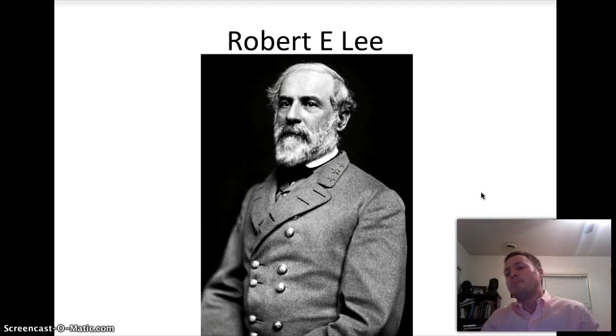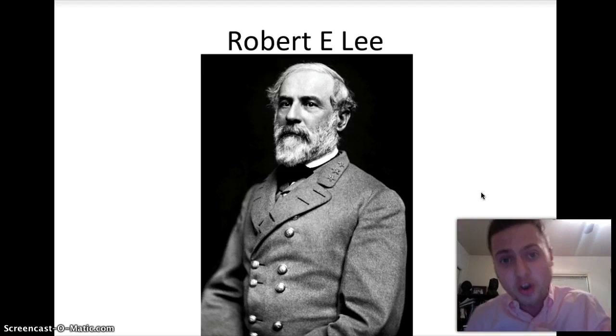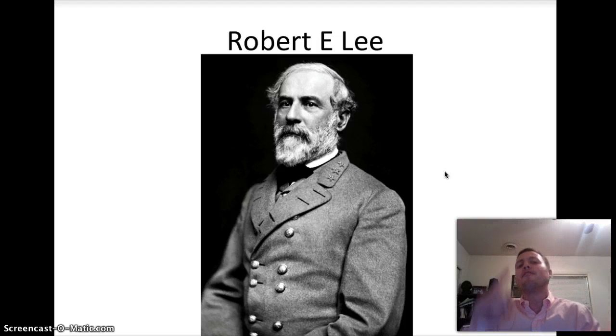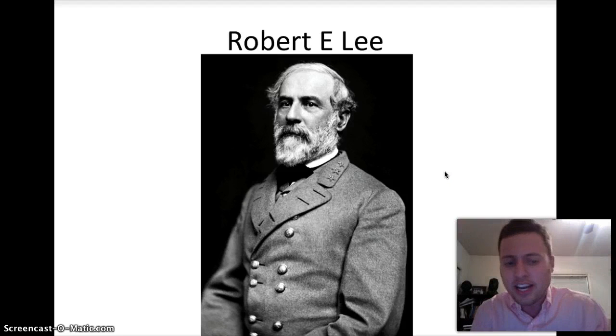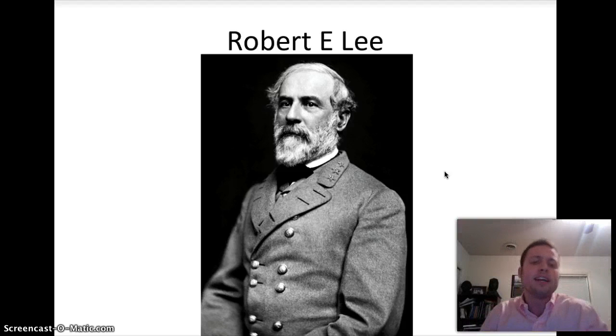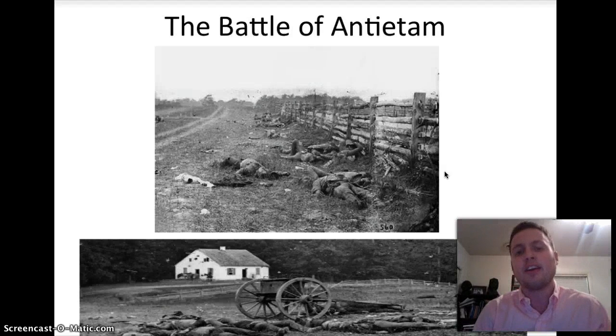Robert E. Lee's going to be your big Southern general. You know what state he's from? Virginia. If you don't know the answer, just guess Virginia. You'll probably be right. Robert E. Lee from Virginia was against secession. He did not want to leave. But when his home state of Virginia left, so did he. And he'll be the great Confederate commander.